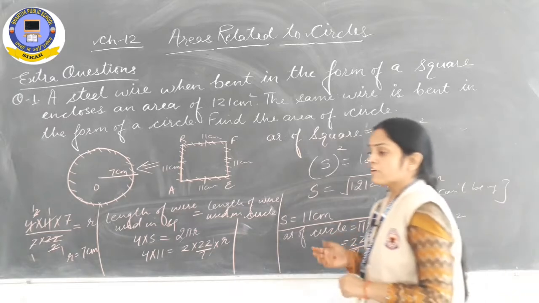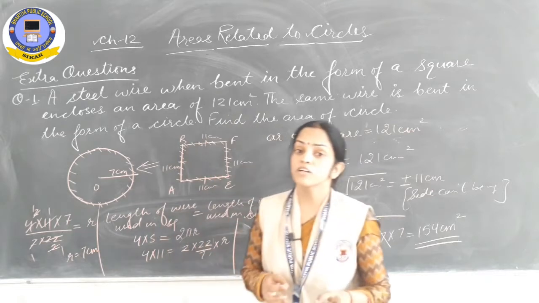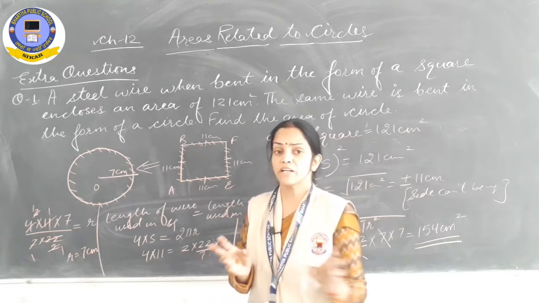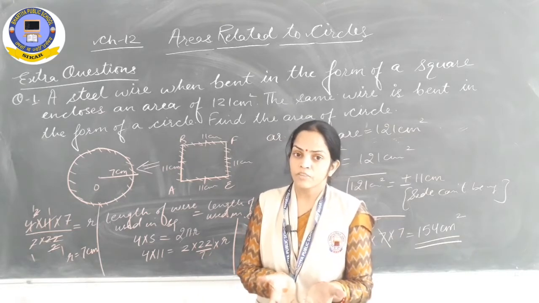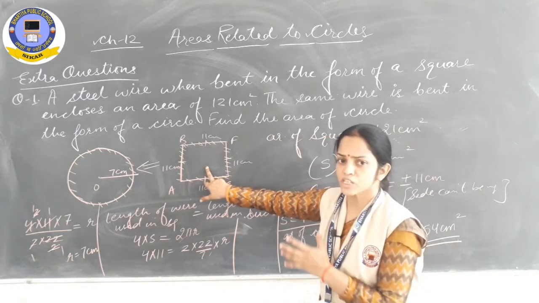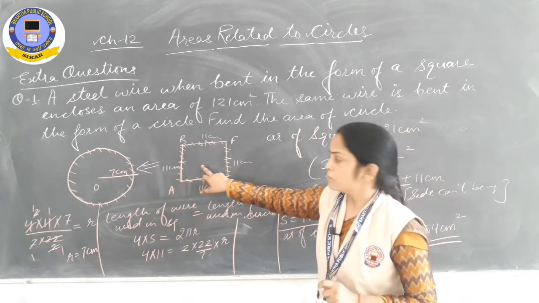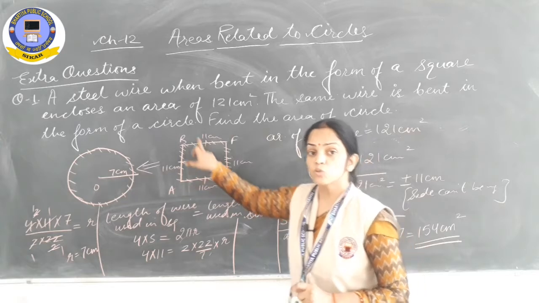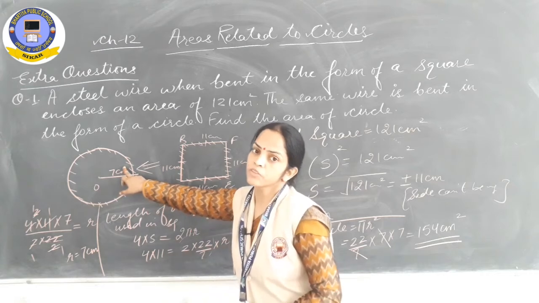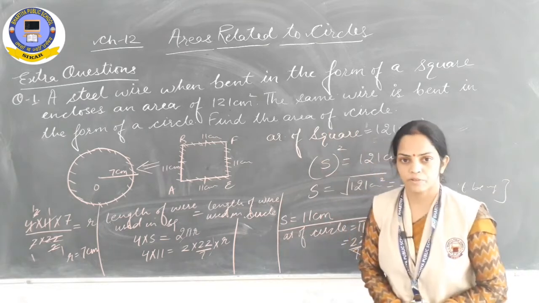So in this way, if any question is given like a straight wire is given, it is rebent in the form of a square with side so and so, then the same wire is rebent in the shape of a circle, find out the radius of the circle. Then also we can find it, because the perimeter of this shape, whatever the shape is, it may be square, rectangle, anything, is equal to the circumference of the new figure, the circumference of the circle or perimeter of the new figure. Okay, so I think this concept is clear. You can solve questions based on this concept.